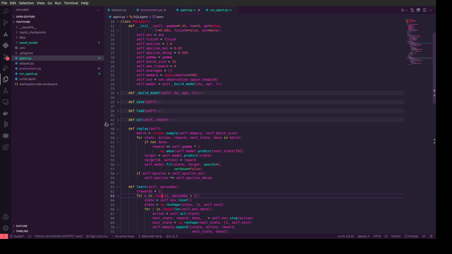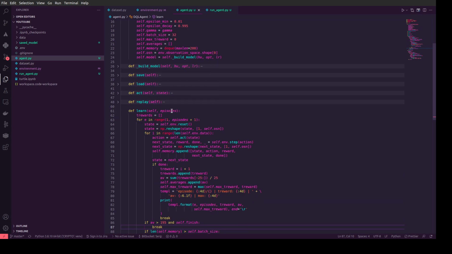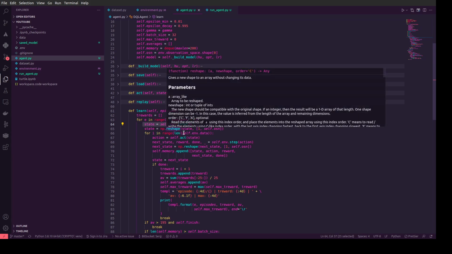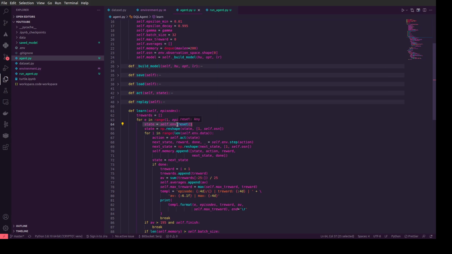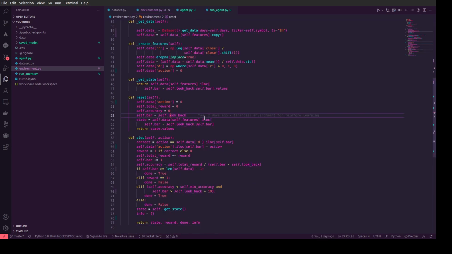Okay, next let's learn our reinforced learning. We input one argument, episodes, which means epochs, and we create an empty list of our total rewards. Let's loop over this epoch when we learn our neural network. So we create the state at some moment. Let's see what the step is, what it means. You could see what reset means. We reset all data, and we start from this bar.